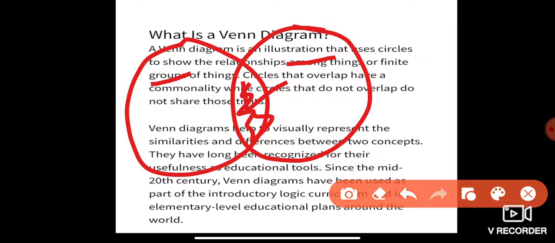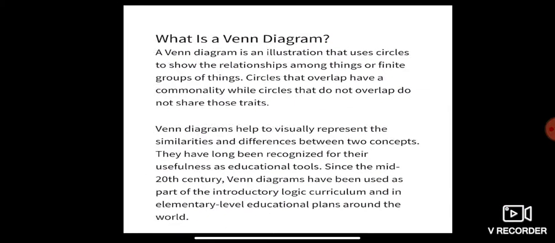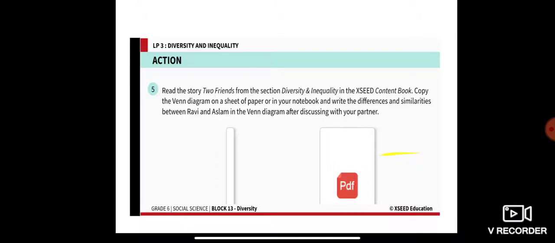And the part which does not overlap, this particular portion, they do not share the same trait or personality. So this is how a Venn diagram represents the relationship among things. This overlapping portion is called similarity, and these are the differences. I hope now you are clear with it.